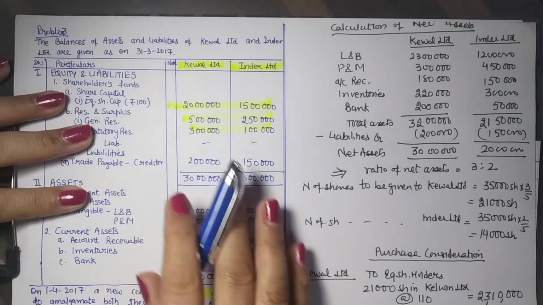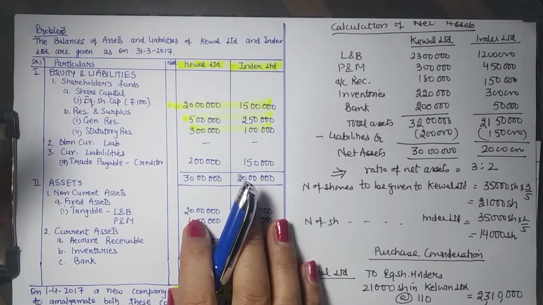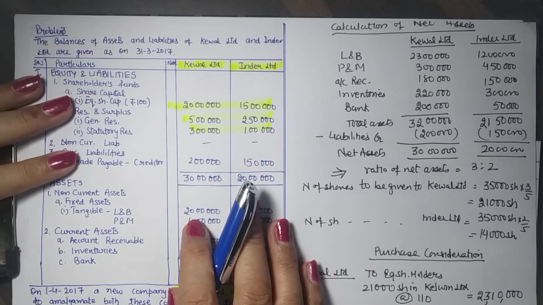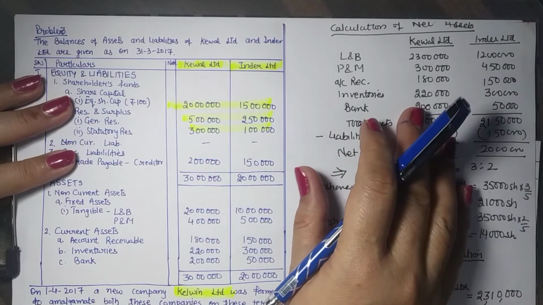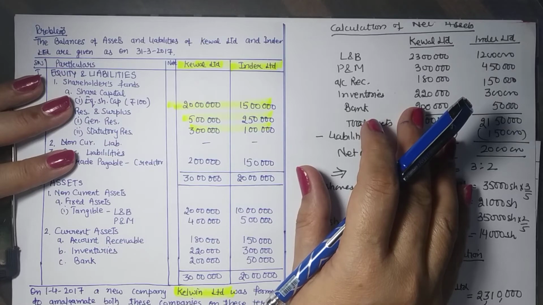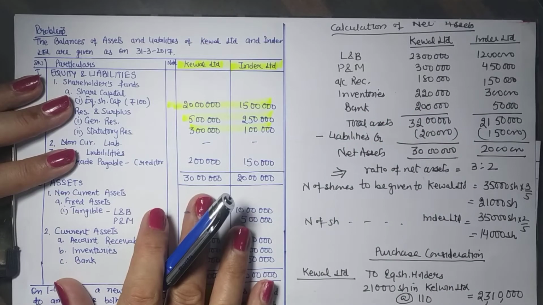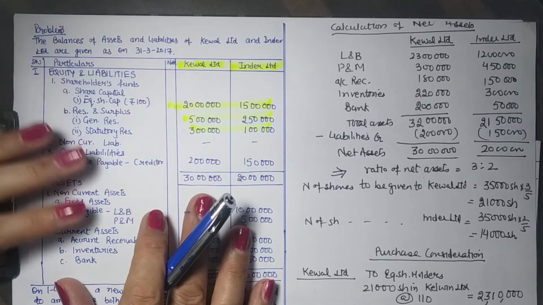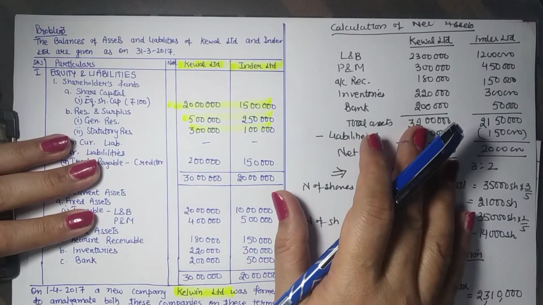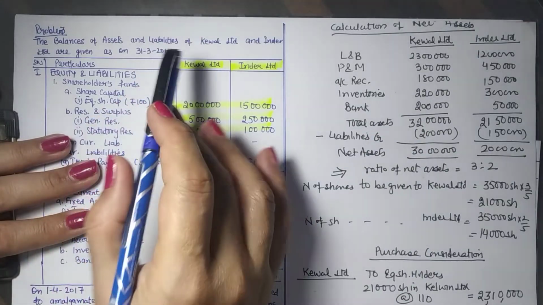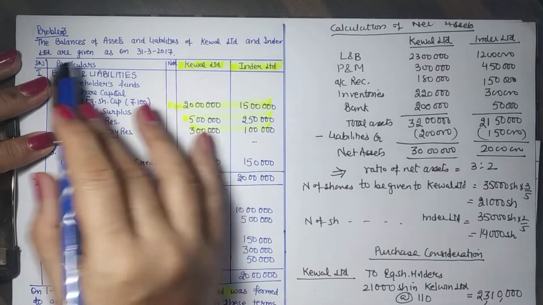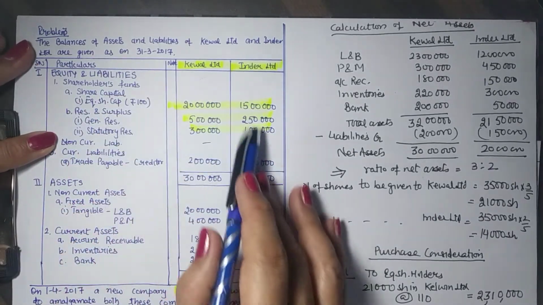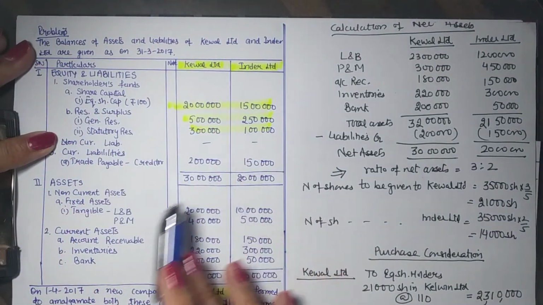In today's class, we'll be understanding the third problem of amalgamation regarding the journal entries in the books of the purchasing company and its balance sheet. This is the problem that we have already done in respect of closing of books of the vendor company. So let us go through the problem again. The balances of assets and liabilities of Keval and Inder Limited are given. So these were the capital, liabilities and assets given.